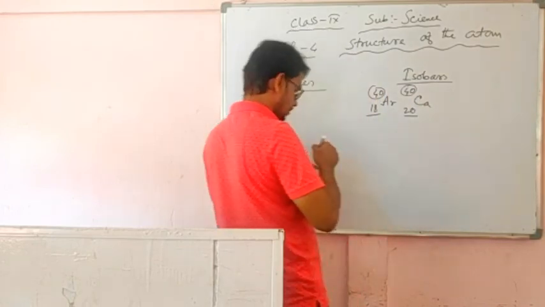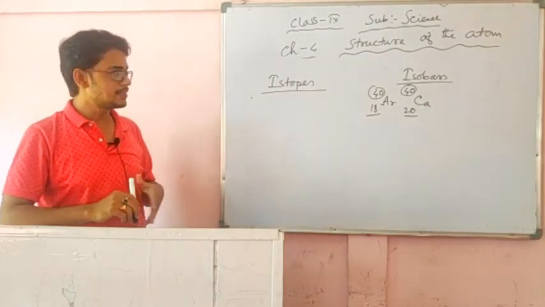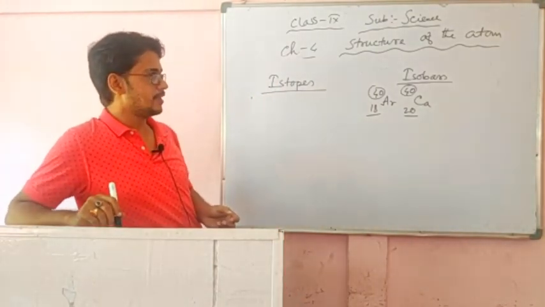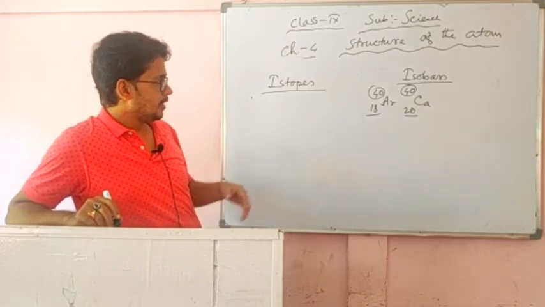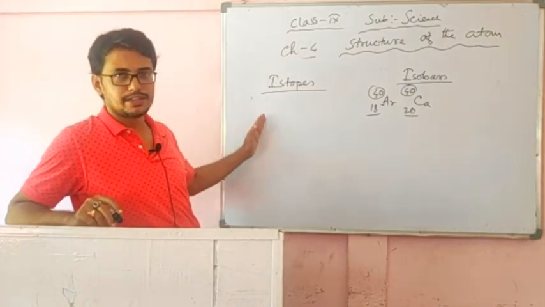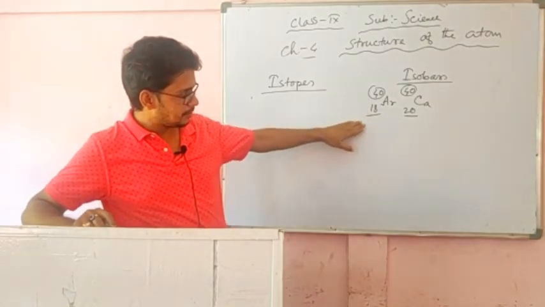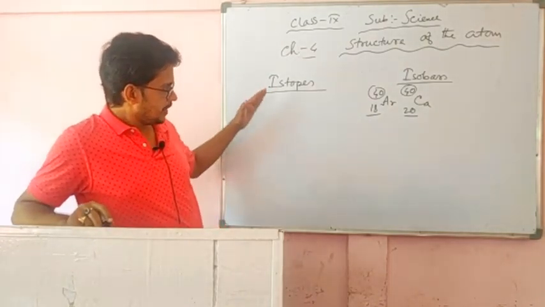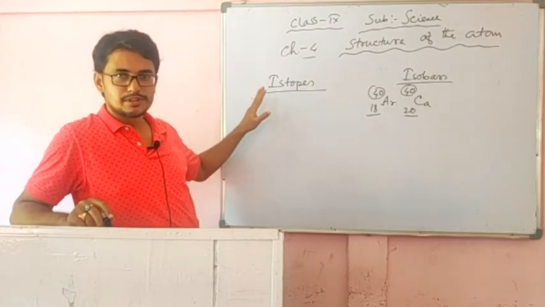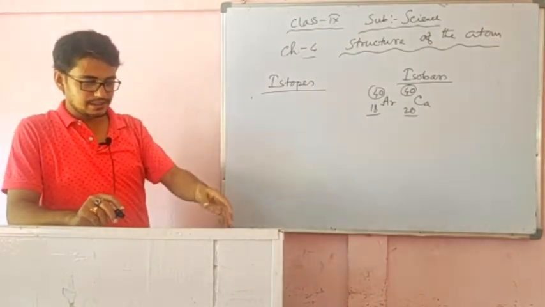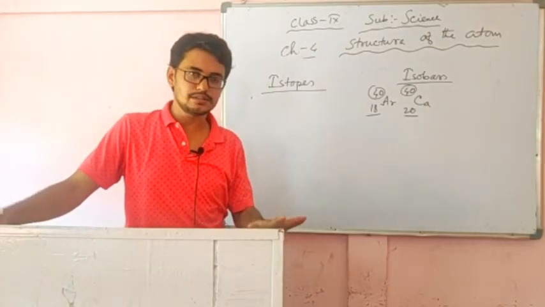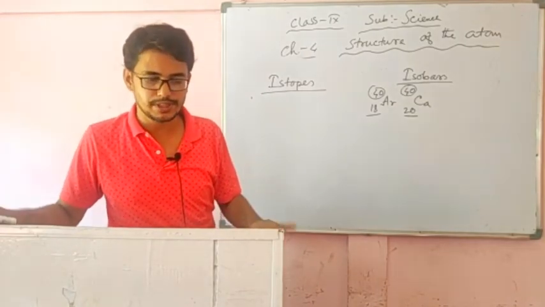So this is isobar. Atoms having the same mass number but different atomic number are called isobars, and atoms having the same atomic number but different mass number are isotopes. Same mass number, different atomic number: isobar. Same atomic number, different mass number: isotope. I wish that you understood. This is the whole chapter.